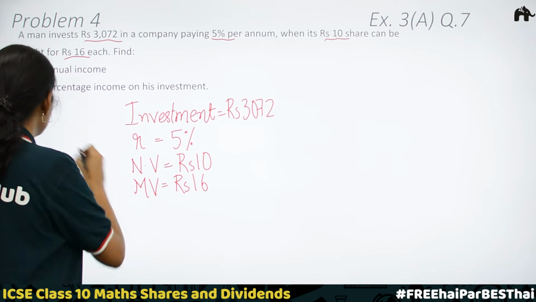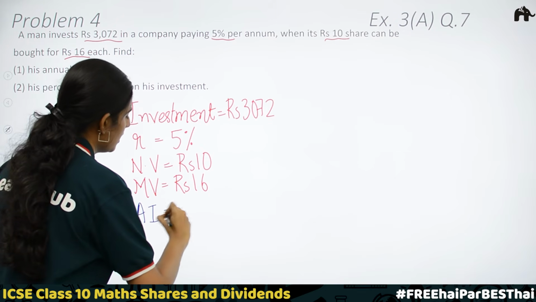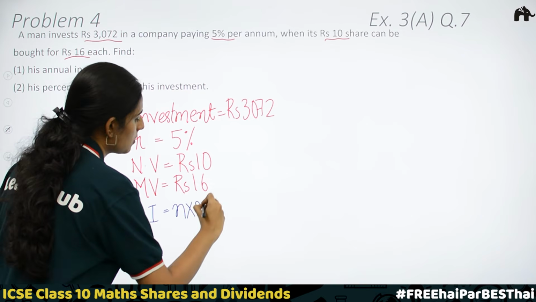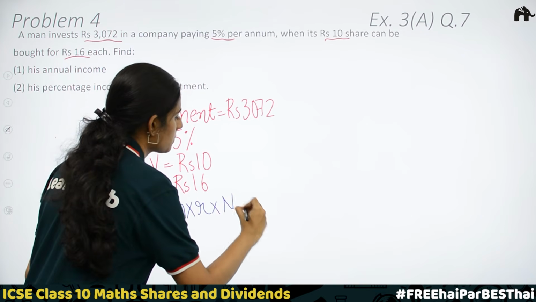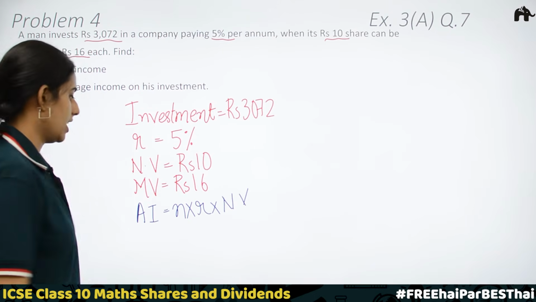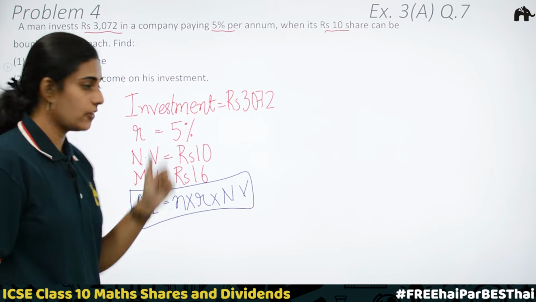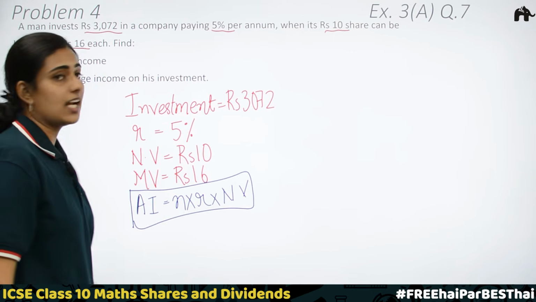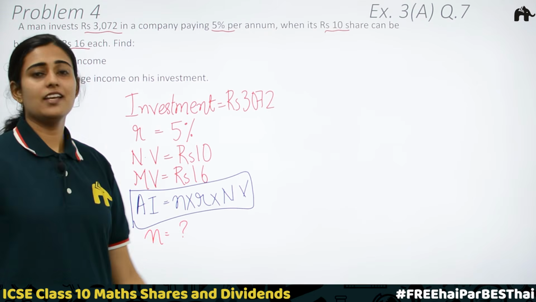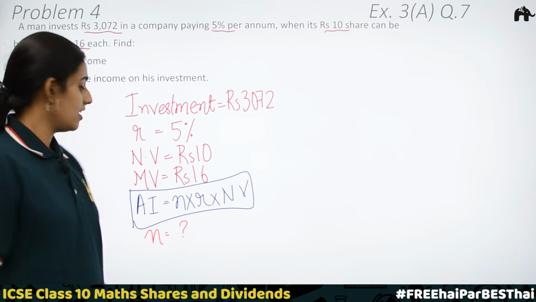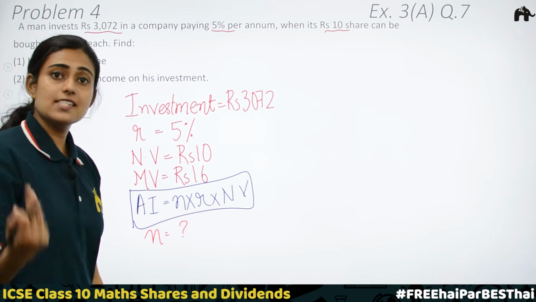How do you find the annual income? Formula to find annual income: annual income is equal to number of shares into rate of dividend into nominal value of one share. Okay. Here we have R is equal to 5. Nominal value is also given, that is 10. But we don't know what N is. It's okay because we have formulas to find N. We have the investment and the market value of one share.